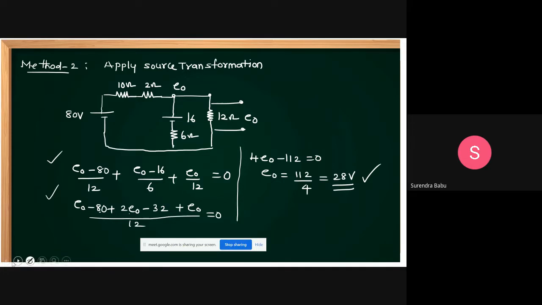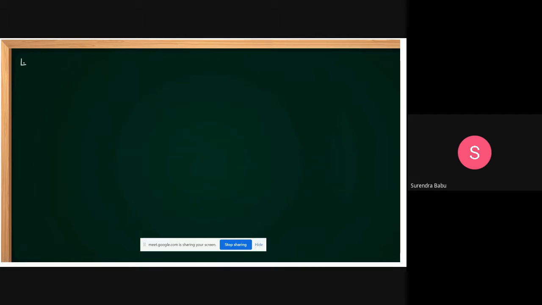Next, one more example. This is example 3 I gave. Next, example 4. Yes, friends, example 4 I am giving here. Let this be the 14 ohm resistor. Just once you know the concept of mesh analysis and nodal analysis, then you can solve any problem. This plus minus is 100 volts. This is also from the previous question, and this is the 14 ohm resistance.